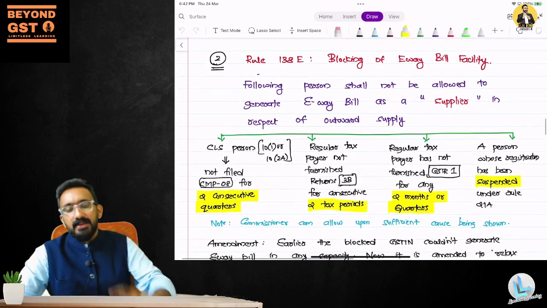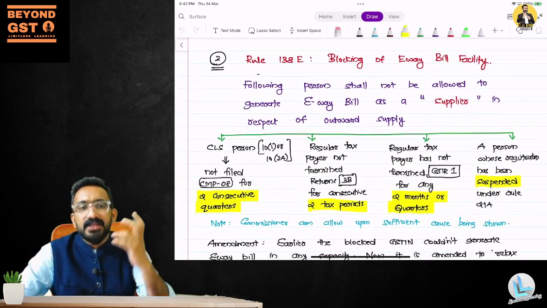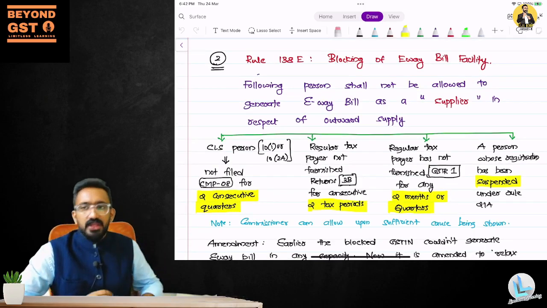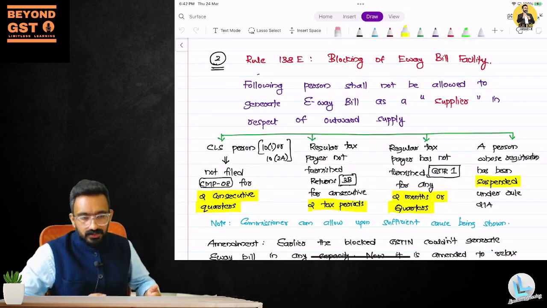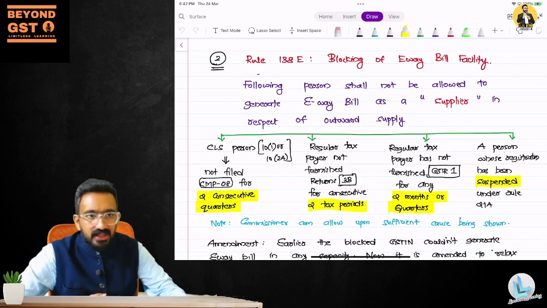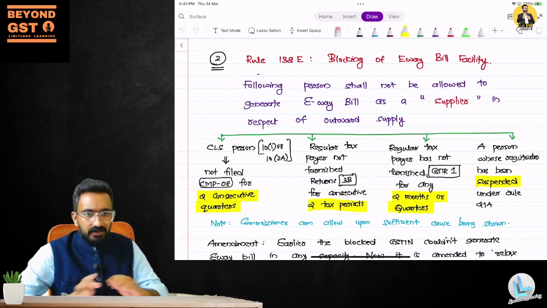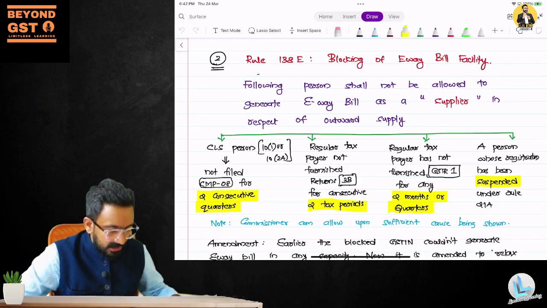What is the second amendment that we have in the Invoice chapter? This amendment is actually in the e-waybill facility. For those who are trying to understand e-waybill, I'll give you a quick introduction on how the facility works.